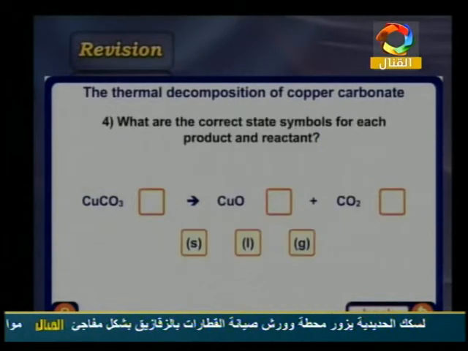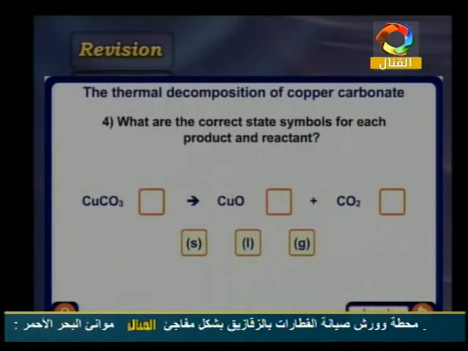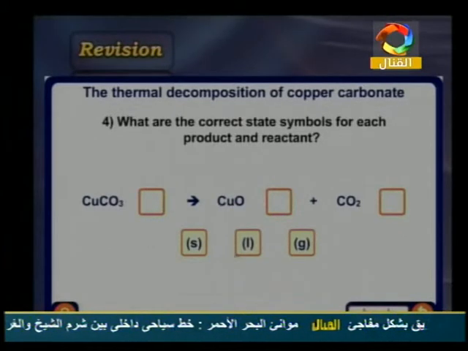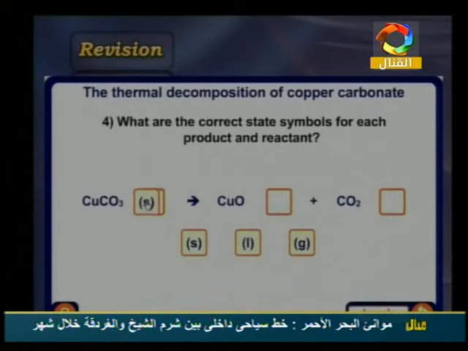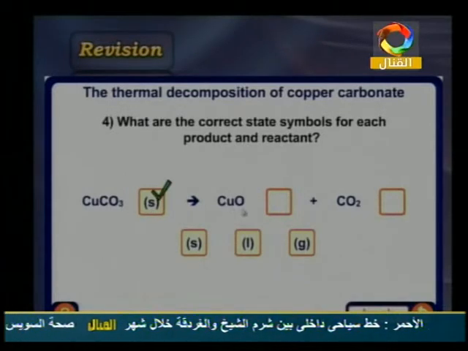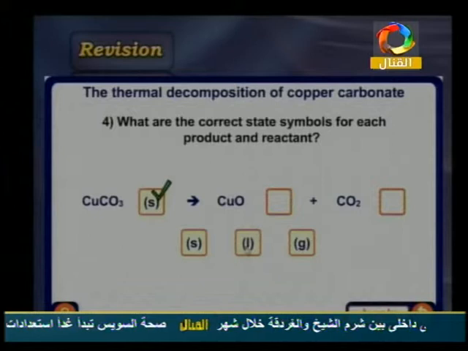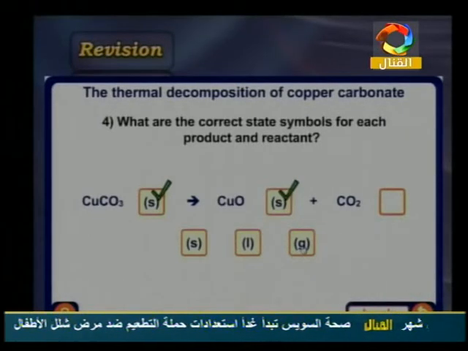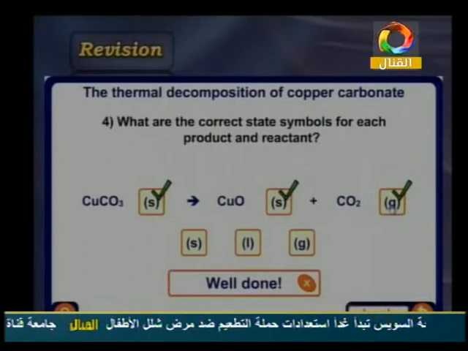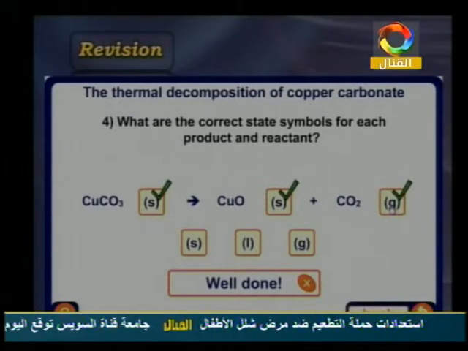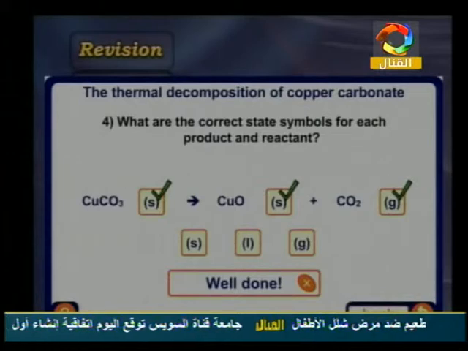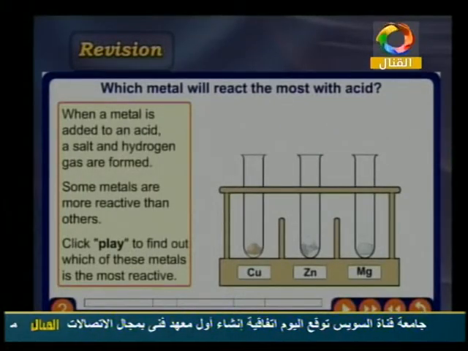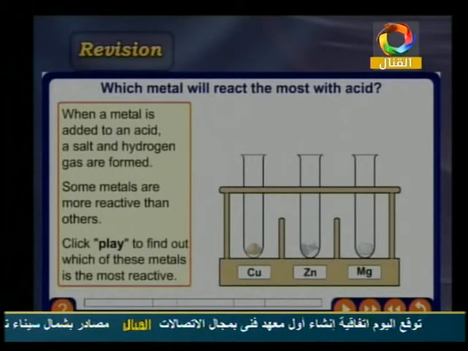Next here we have which one is solid, which one is liquid, which one is gas. So the copper carbonate is solid. And the copper oxide, CuO, is also solid because it makes a precipitate. But carbon dioxide is a gas. Very well. So this is the activity about thermal decomposition.